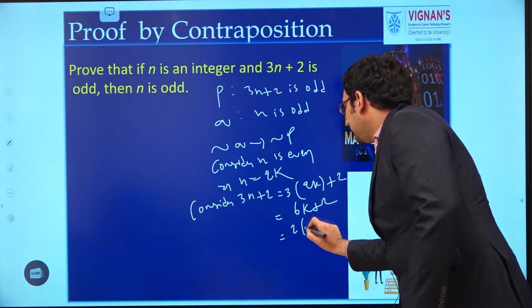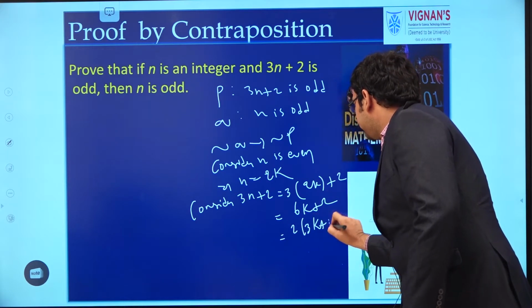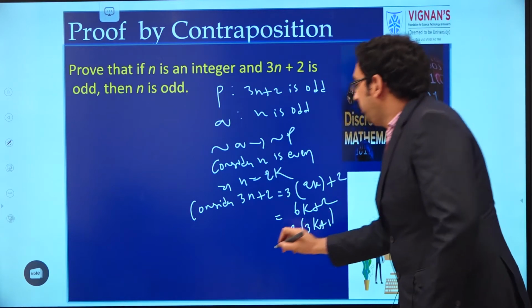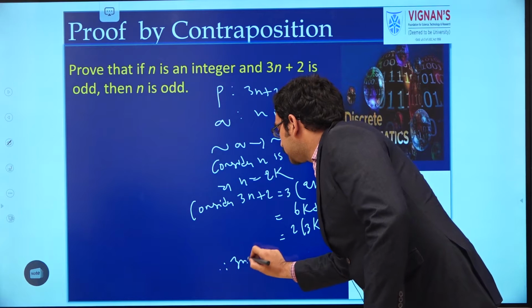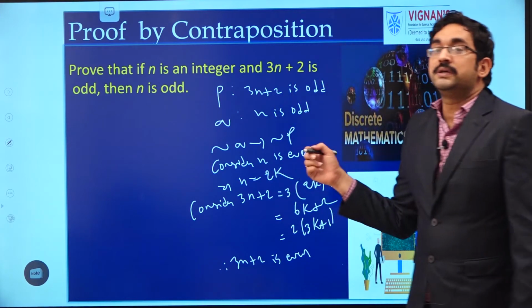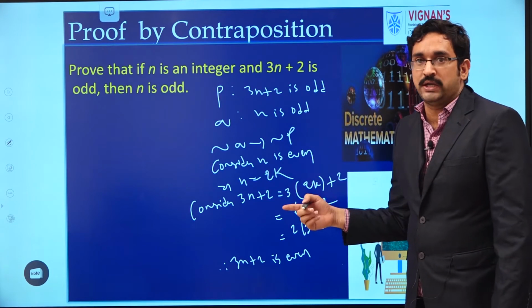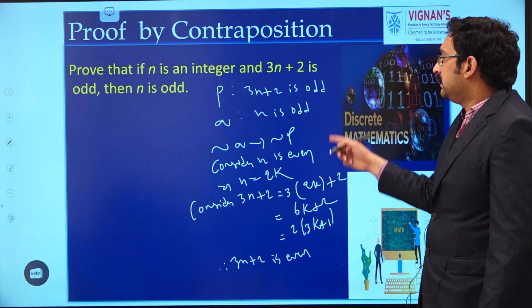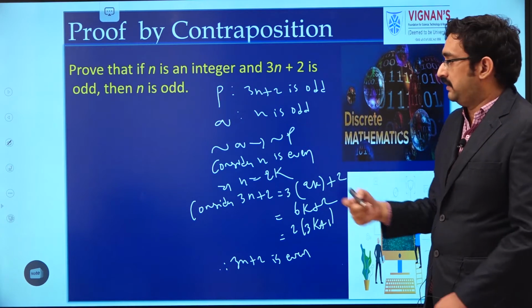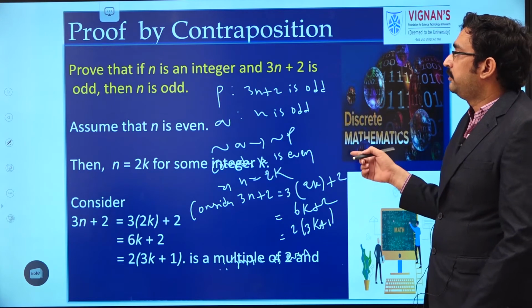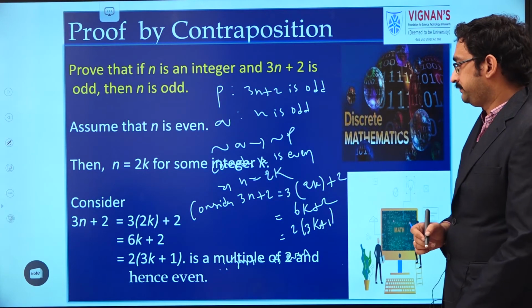Take 2 as common: 2 into 3k plus 1. It is in the form of a multiple of 2. So we proved that 3n plus 2 is even. So according to proof by contraposition, we proved that if n is even, then 3n plus 2 is even. In this way, we can prove by contraposition.